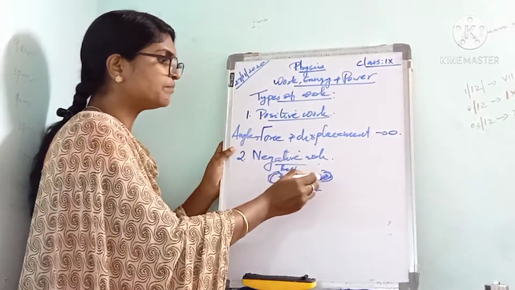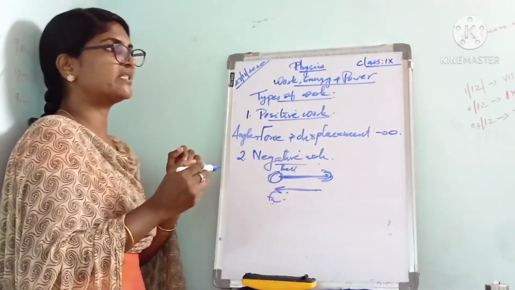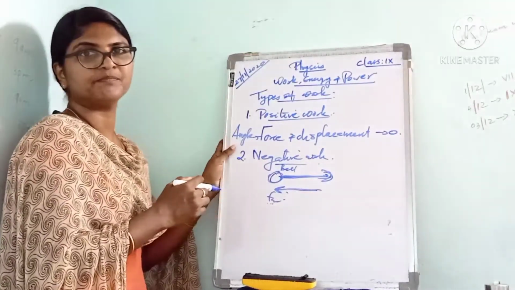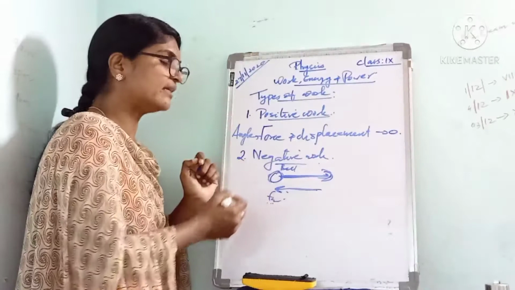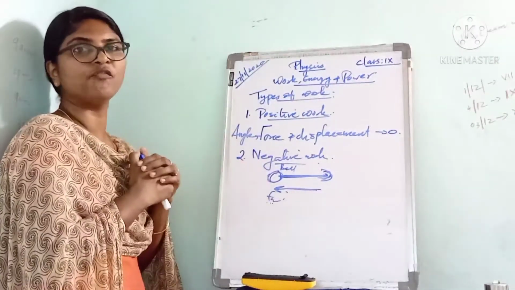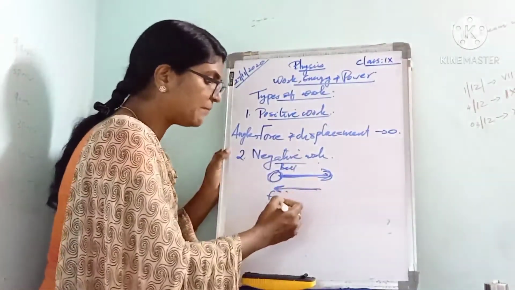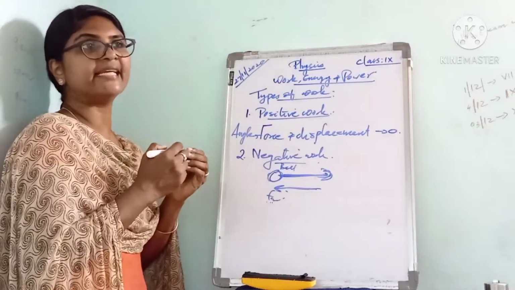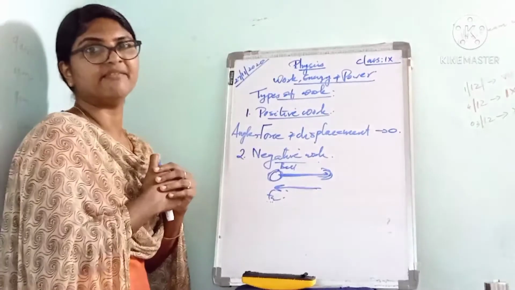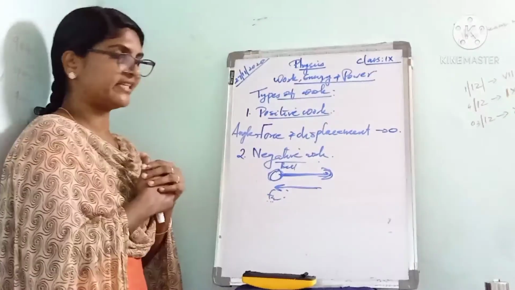Here the force and the motion of the object, or the displacement, are acting in opposite directions. Here the work done by the frictional force is actually negative. Isn't it? And we can consider another example. When we apply brakes on vehicles, the vehicle stops, and here the work done by the braking force is also negative. That is, the force and displacement are acting in opposite directions.